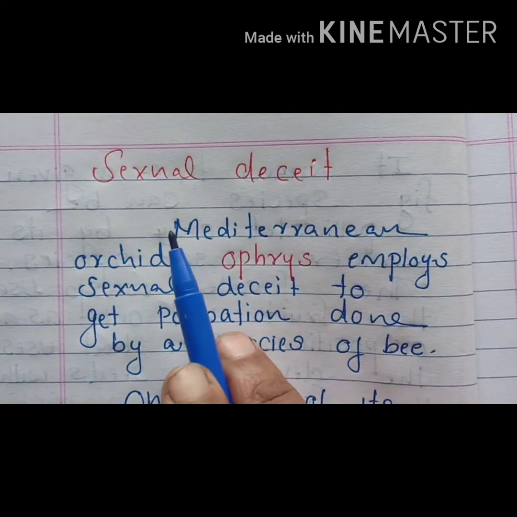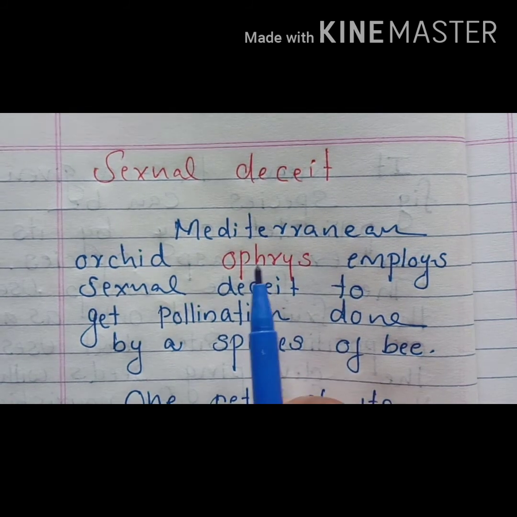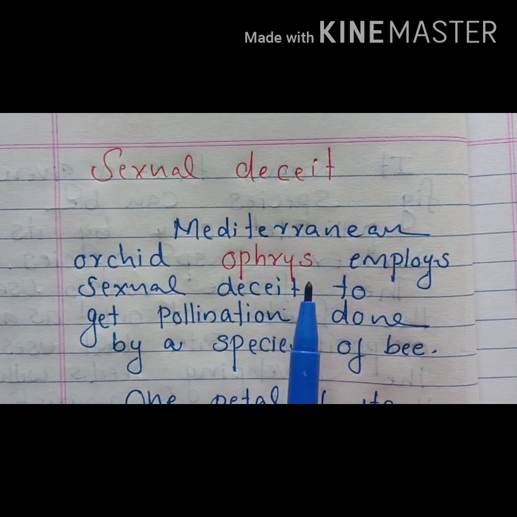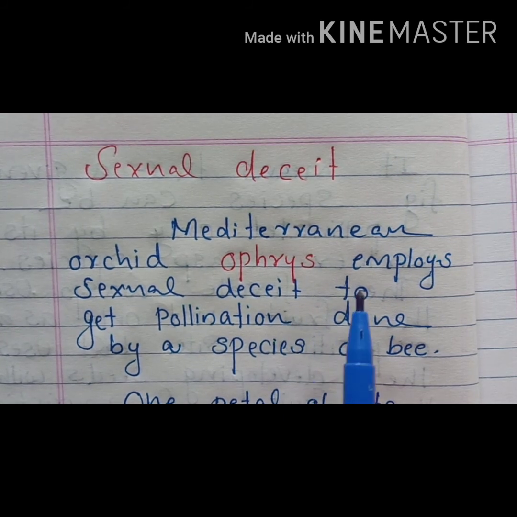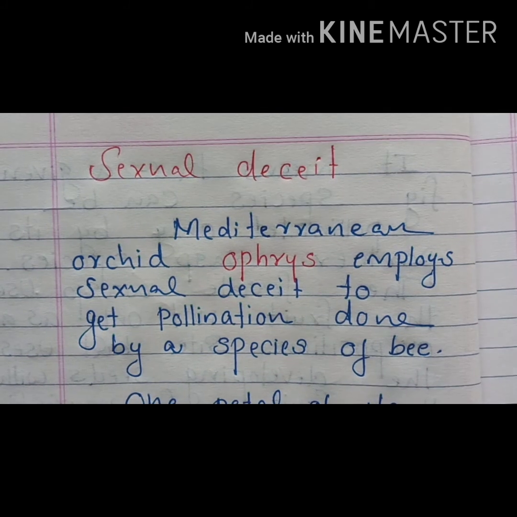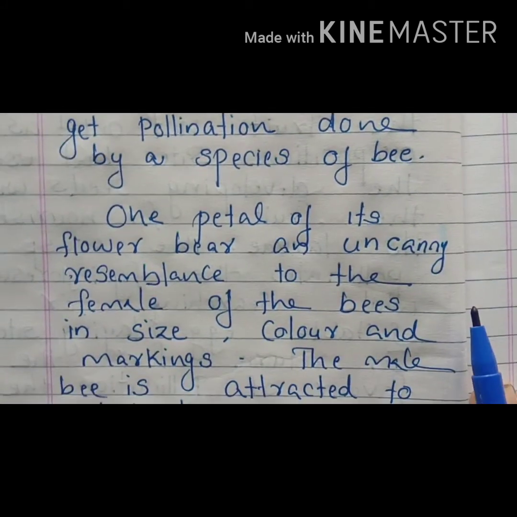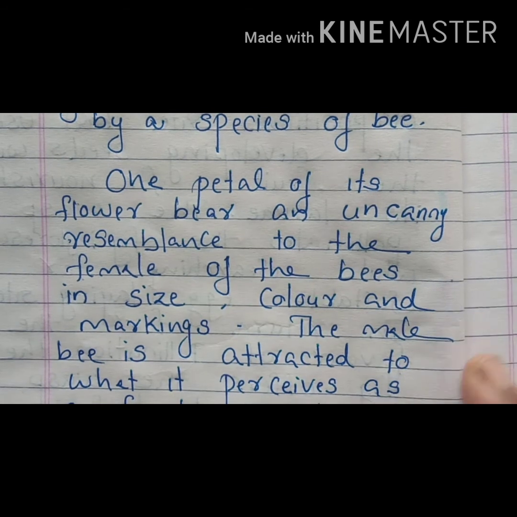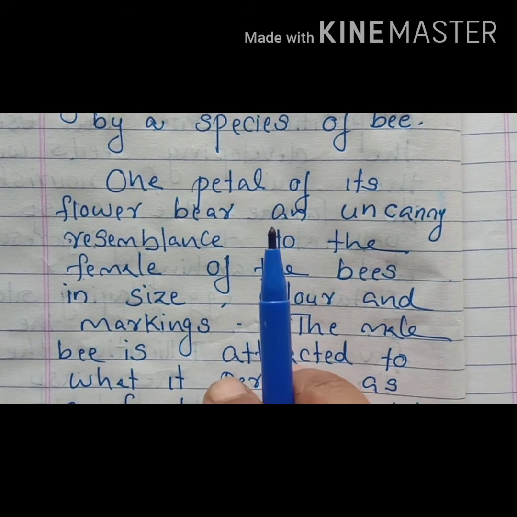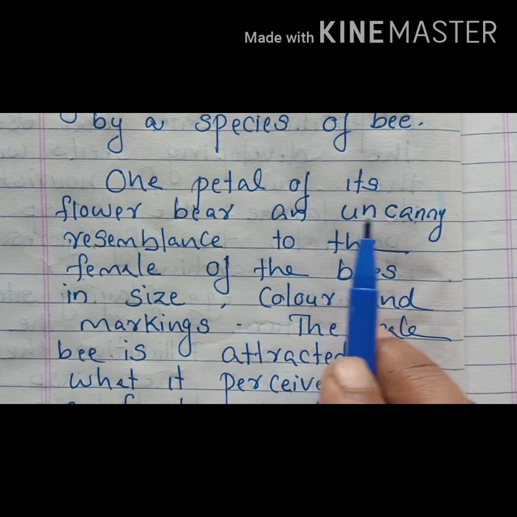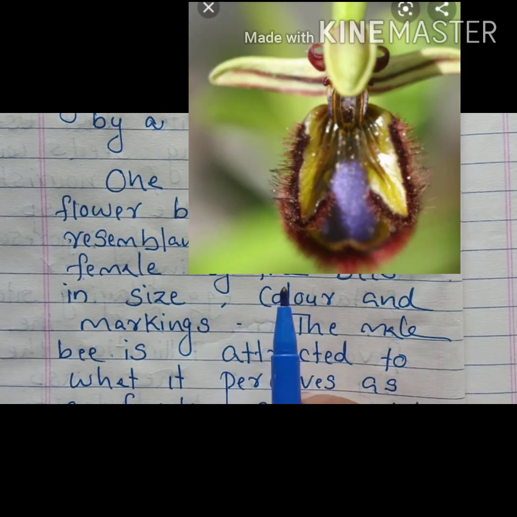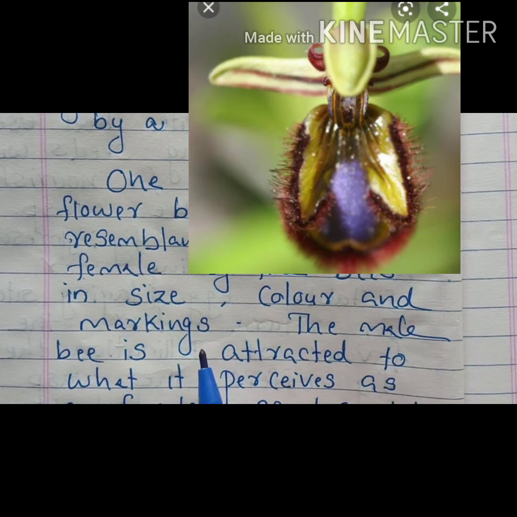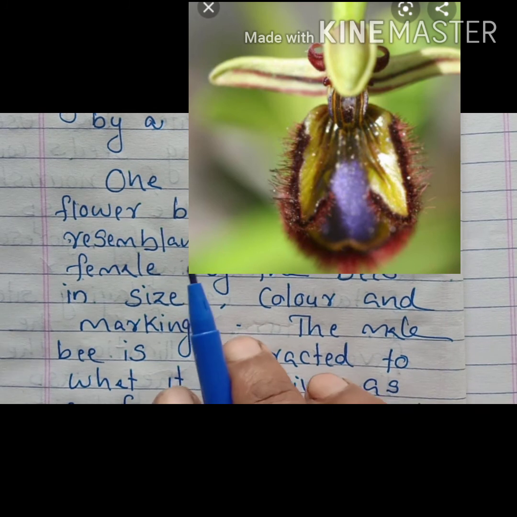Another important topic is sexual deceit, that is shown by the Mediterranean orchid Ophrys. This plant Ophrys employs this sexual deceit to get pollination, which is done by a species of bee. What is this sexual deceit? When we observe this Mediterranean orchid Ophrys, one petal of its flower bears an uncanny resemblance to the female of the bees in size, color and the markings. So one of the petals looks like the female bee.